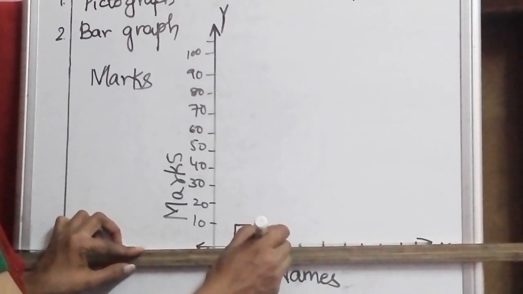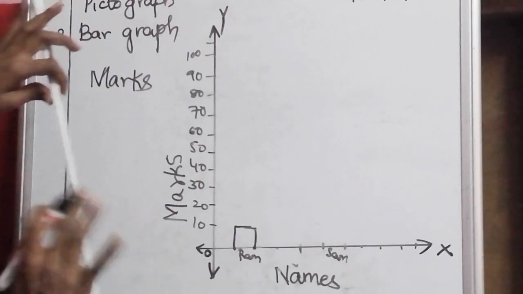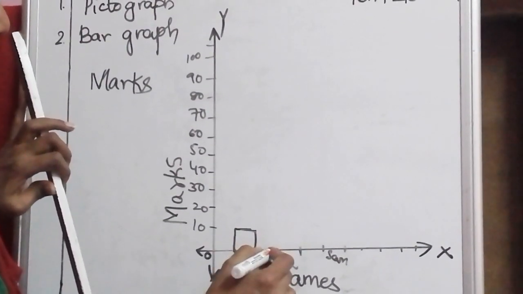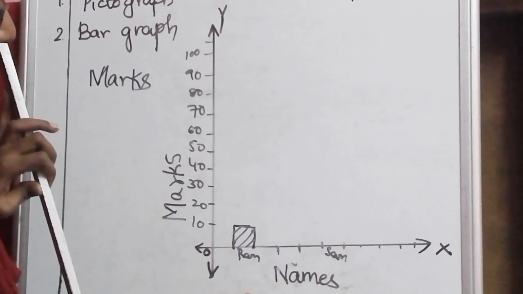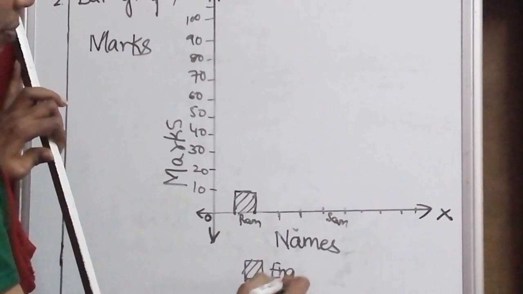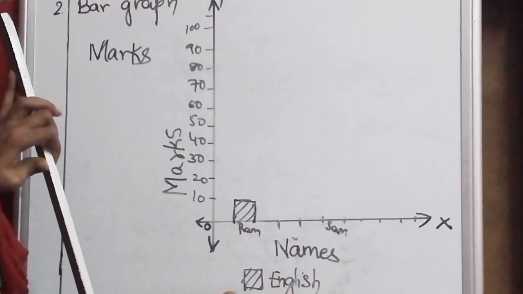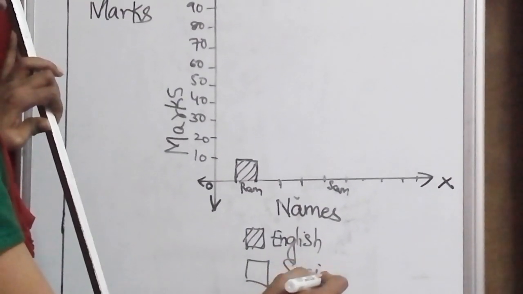All of you will not get the same marks, no? In all the subjects, everybody will not get the same marks. So if this is English marks, I will write here. This is representing English marks, and this empty one is going to represent social marks.